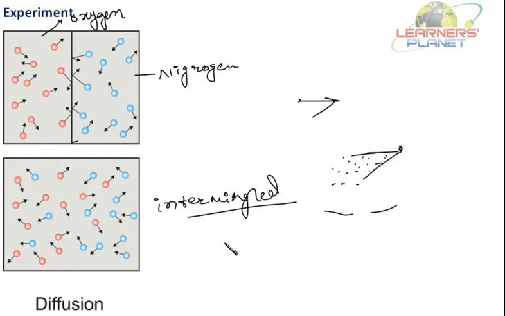So the particles of matter are in constant motion. They have a property of getting intermingled with each other. This property is called diffusion. The movement shown by the particles is called Brownian movement because it was discovered by Brown.